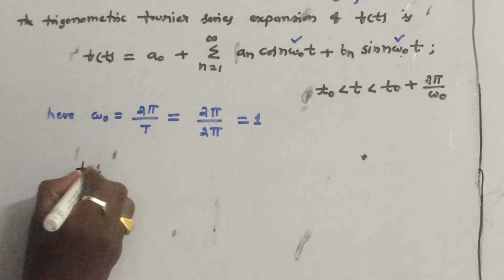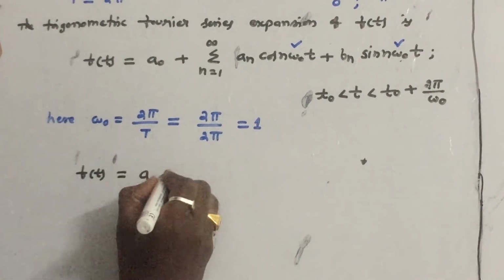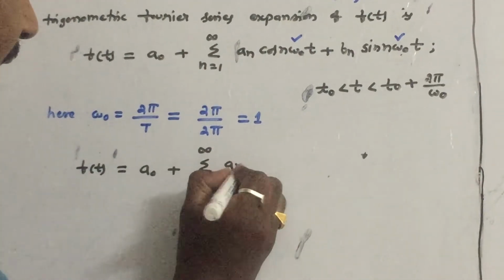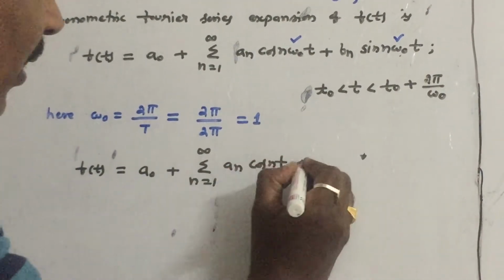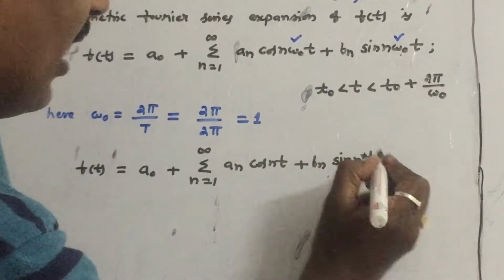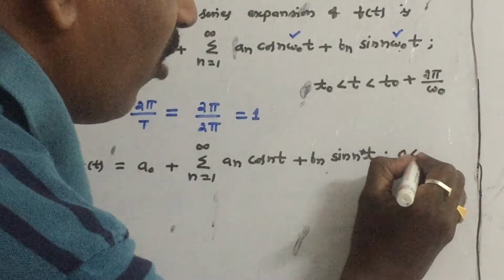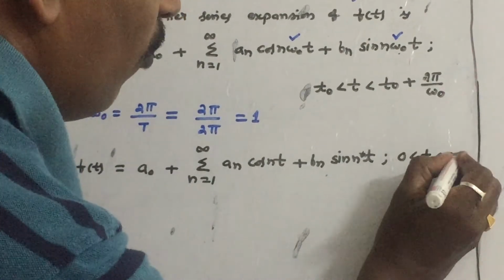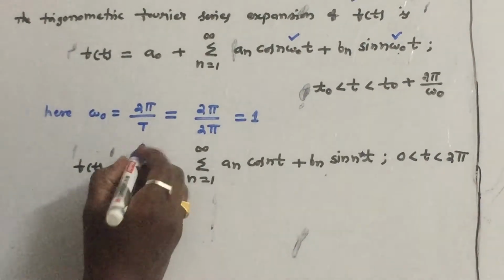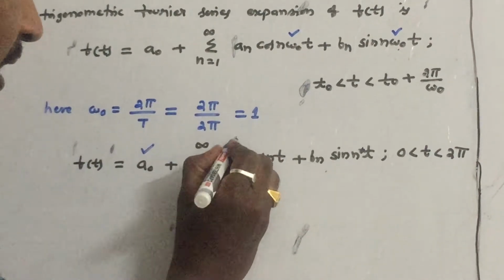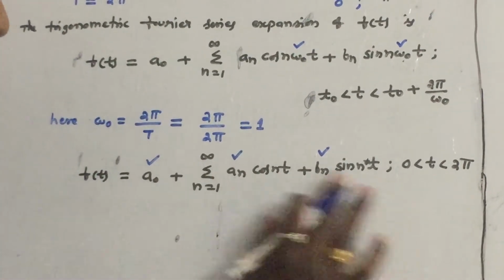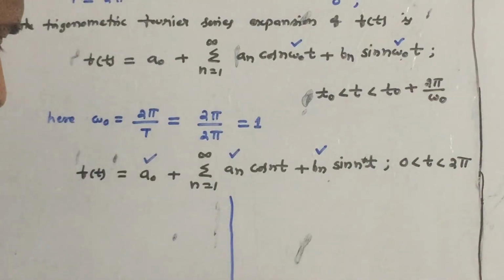So f of t is equal to a0 plus summation n equals 1 to infinity of an cos nt plus bn sin nt in the interval. In which interval do we want to approximate f of t? Over one cycle, so 0 to 2 pi. So what is our objective now? To find out a0, an and bn, the trigonometric Fourier series coefficients, and just substitute here, and the problem will be over.